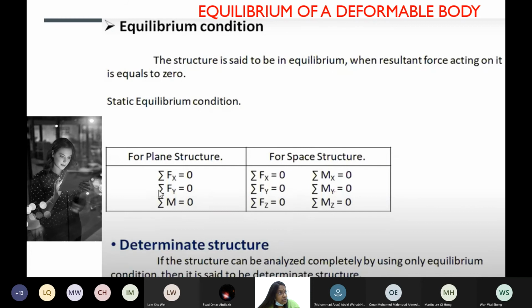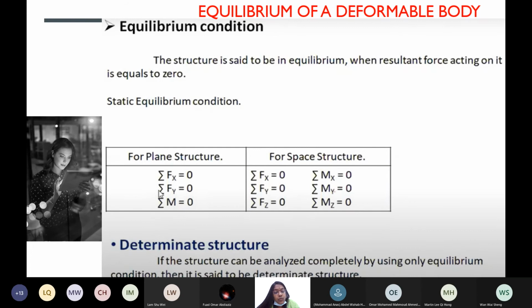Remember this point: if you have 2 unknowns, you must have at least 2 equations to solve. If you have 1 unknown, you can have 1 equation; 3 unknowns, 3 equations. Same principle. In line with that, in theory of structures also, we say it is a determinate structure when the number of unknowns for the given problem is equivalent to the number of equilibrium equations, which is 3 for a plane structure.